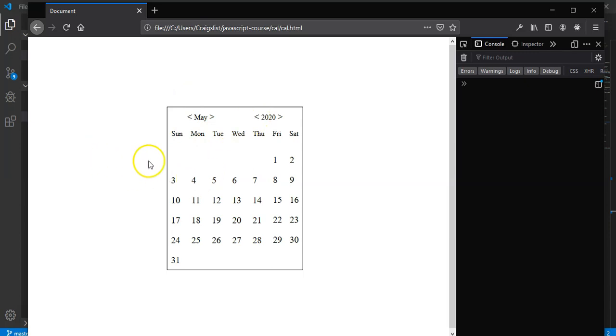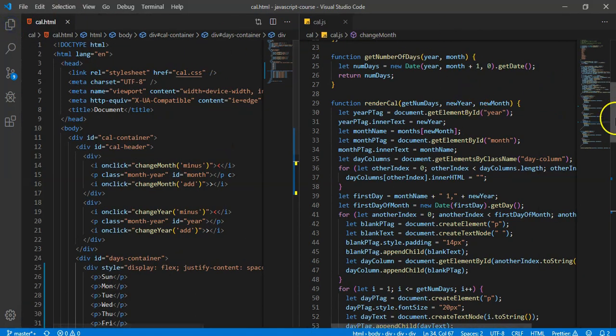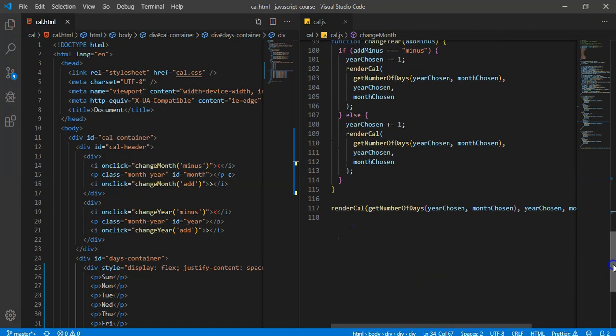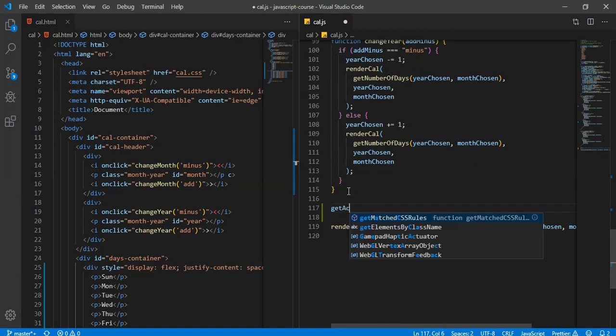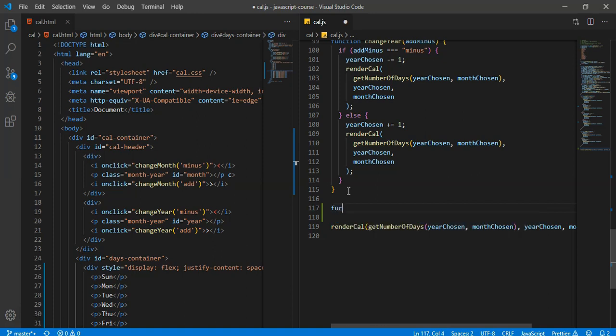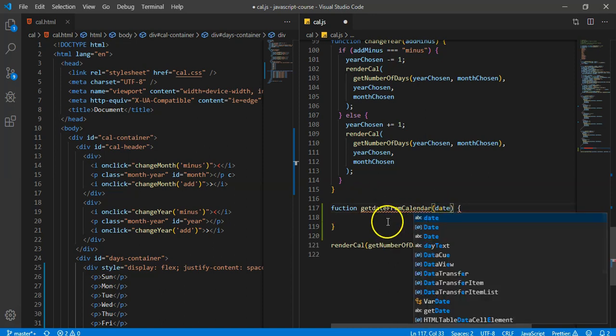All right, and the last thing I want to do is create a date picker. So this should actually only take like 2 seconds, so this isn't going to be that long. If you're happy with that, you can move on, but we're going to create a date picker real quick. So I'm just going to create this function at the bottom. I'm just going to say function getDateFromCalendar. It's a terrible name, but this is a long video, and after long videos, you make terrible names. We're going to take a date in here.